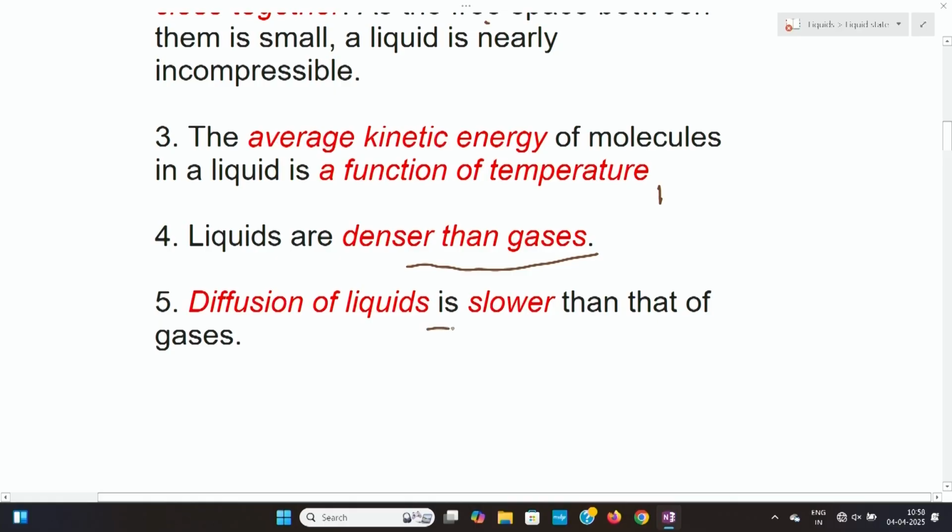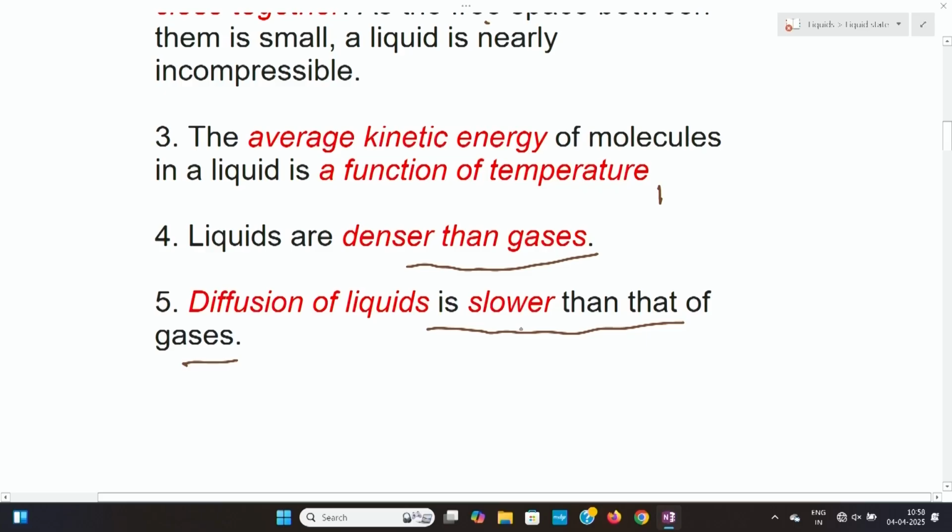That means mixing of two gases will be easy. But if we mix two liquids, it is very difficult compared to gases. That means the diffusion of liquids is slower than that of gases. Diffusion means mixing, and that will be slower in liquids than in gases.